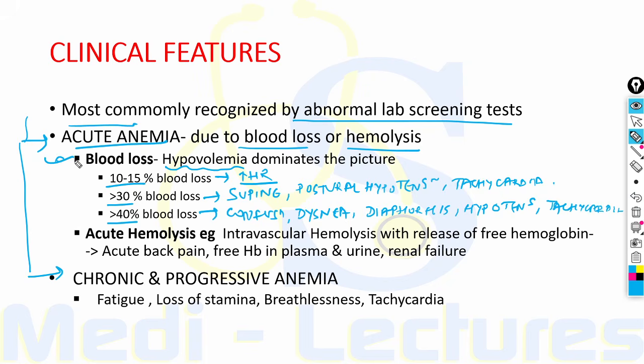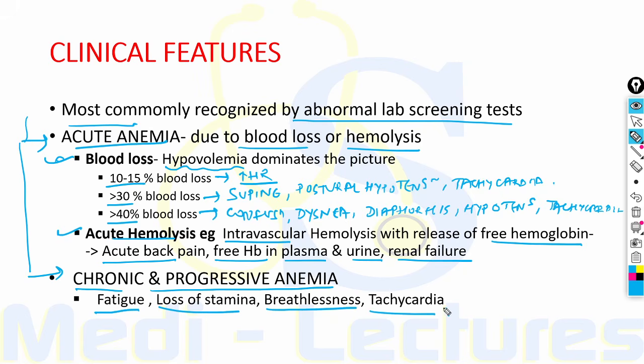Now, after we have seen the features of blood loss, acute hemolysis. With acute hemolysis, the signs and symptoms will depend on the mechanism that is leading to the red cell destruction. For example, intravascular hemolysis with the release of free hemoglobin. This will lead to acute back pain, free hemoglobin in plasma and urine, leading to renal failure. Now coming on to the clinical features of chronic and progressive anemia, patients complain of fatigue, loss of stamina, breathlessness especially on exertion, and tachycardia.